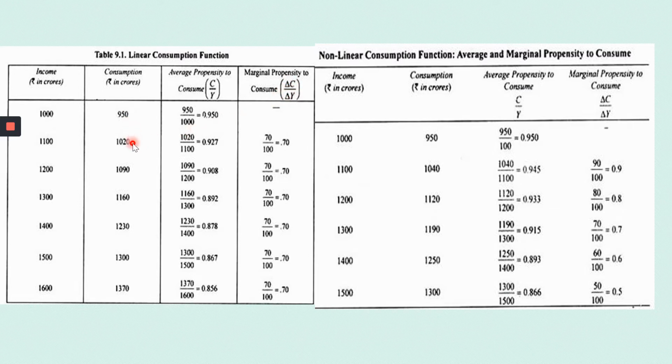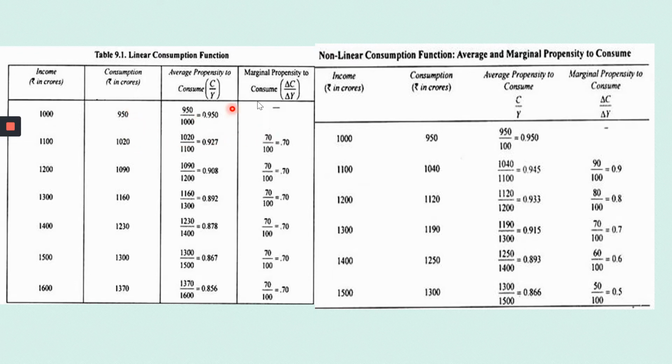You take this first one, okay? Here it is 950 and here it is 1,020. So my income has increased. How much has it increased? It has increased by 70. It has increased by 70 crores because it is given in crore. So the change in income is 70.